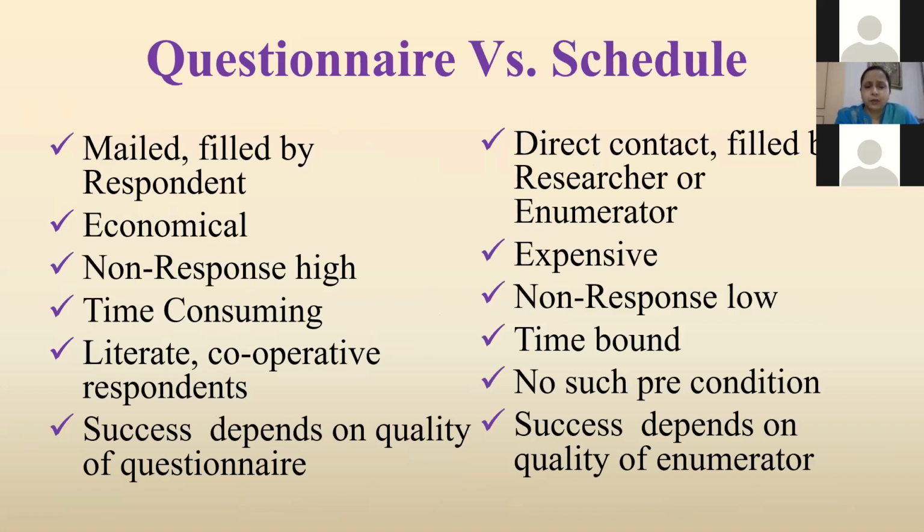Next, we will see the questionnaire versus schedule method. In a questionnaire, we mail it and it is filled by the respondent. It is economical, non-response is high, it is time consuming, and a literate, cooperative respondent should be there. Success depends on the quality of the questionnaire. And in a schedule, there is direct contact and it is filled by the researcher or enumerator. It is expensive, non-response is low, it is time-bound, and there is no such precondition. Success depends on the quality of the enumerator.